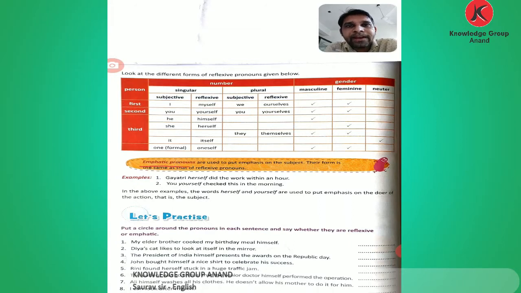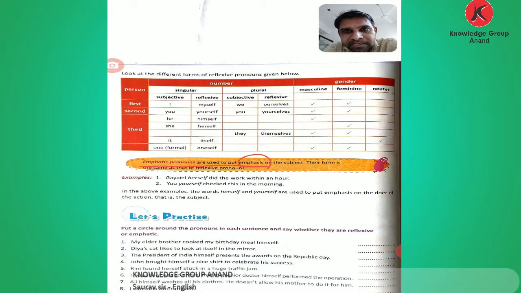Emphatic and reflexive pronouns have the same forms. Emphatic pronouns are used to put emphasis, to put stress on the subject.